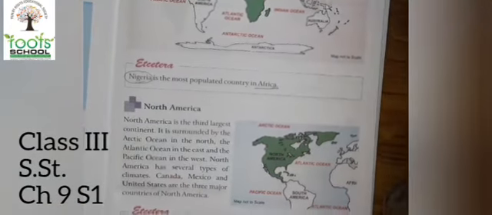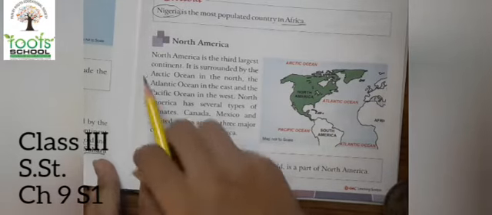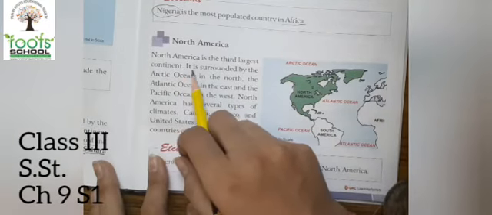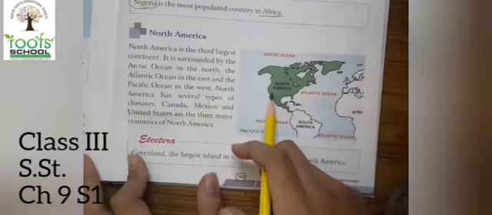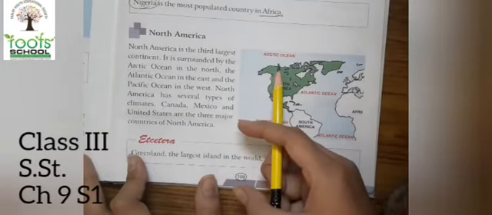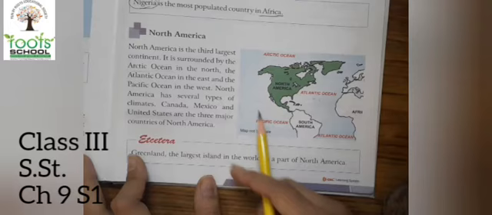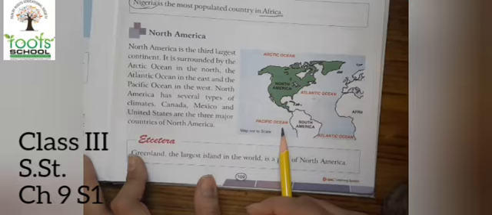Now let's study about the third largest continent, North America. North America is the third largest continent. It is surrounded by the Arctic Ocean in the north. Here you can see the diagram, children. In the north there is the Arctic Ocean. In the east side you will see the Atlantic Ocean, and the south as well as the west part are covered with the Pacific Ocean.